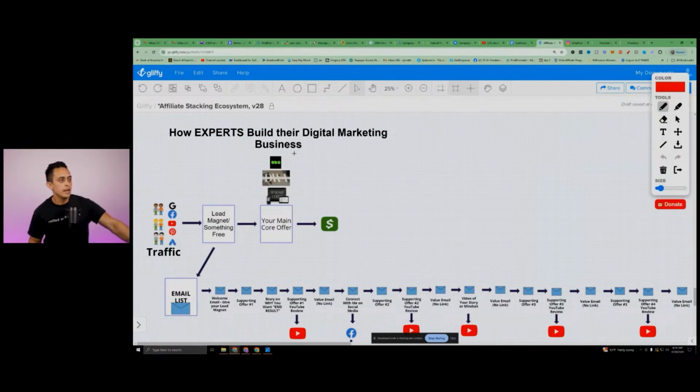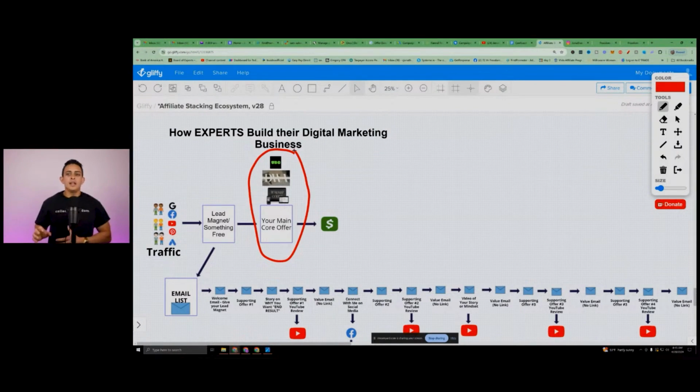Okay. You'll notice that, let's just say your main core offer is one of these, right? UBC, DWA, the roadmap. Instead of leading with the product, what you want to be doing now is leading with a lead magnet, okay? Something for free. The reason you do that is because one, you're leading with value. Two, you're already standing out from every other person selling the exact same thing. You see everyone selling the exact same thing, you need to be different, okay?